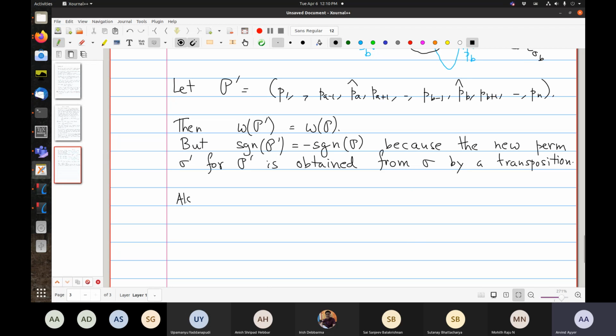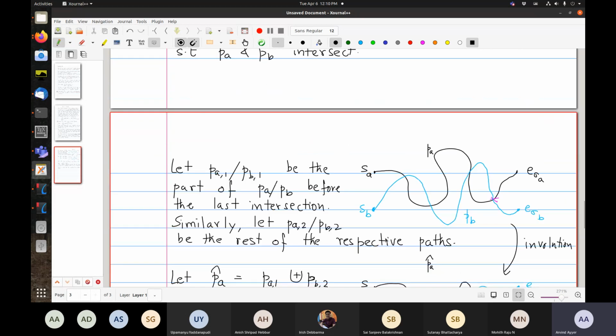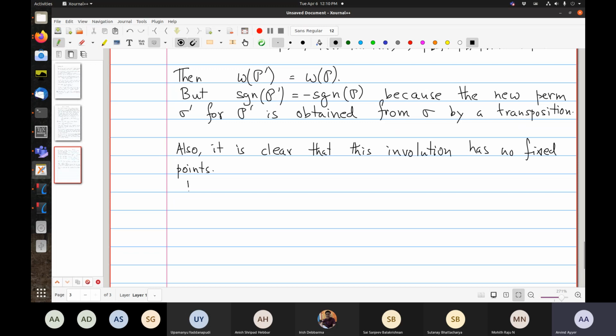It is clear. This involution has no fixed points, and so when we sum over all possible NILPs over here, we will cancel pairwise any two paths which have any intersection. Right? So thus we will cancel pairwise